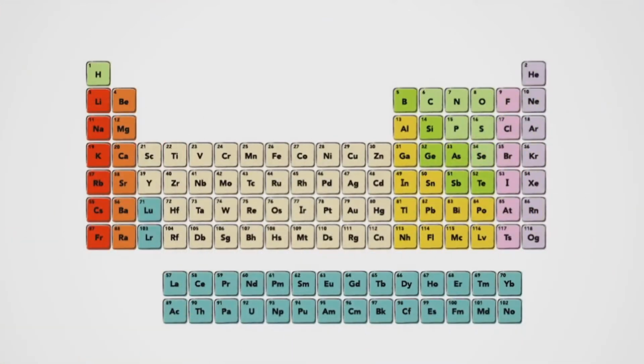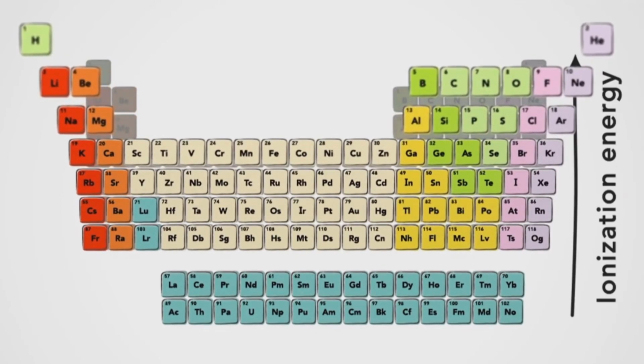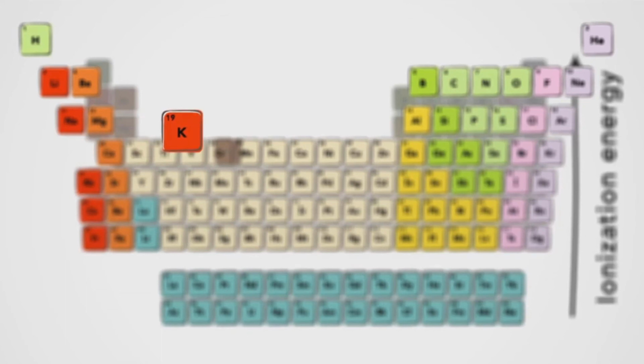Smaller atoms with electrons closer to the nucleus have higher ionization energies. So, ionization energy generally increases as you move up the periodic table, such as from cesium to potassium.